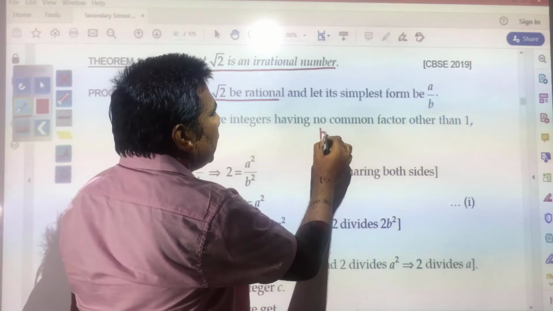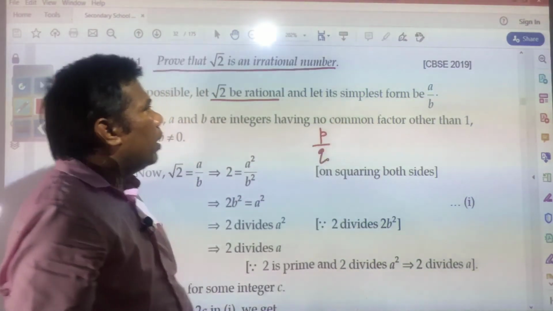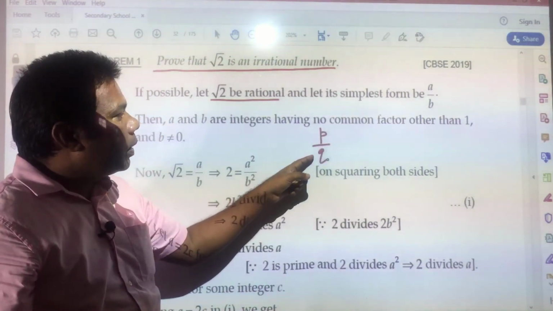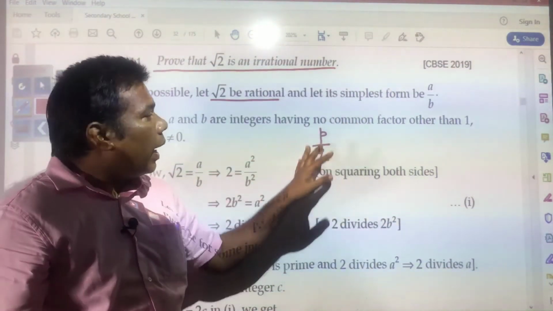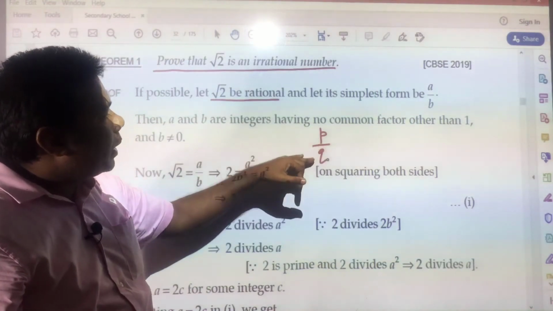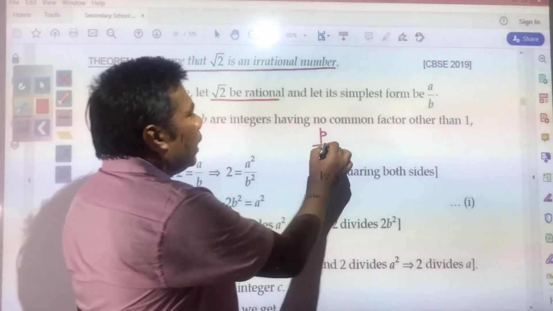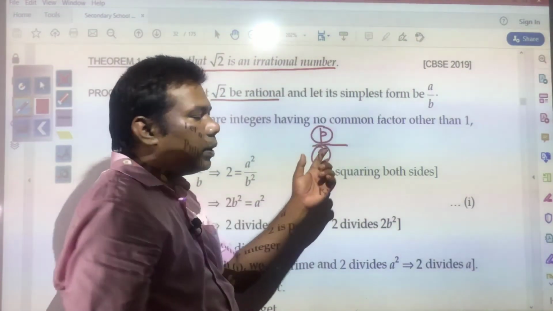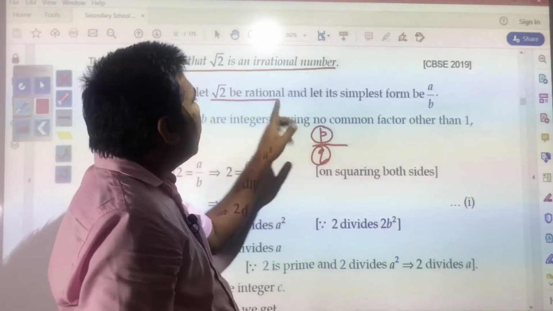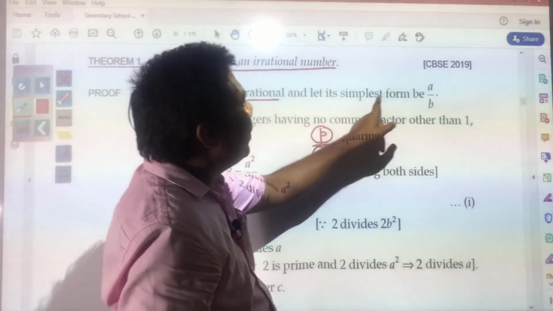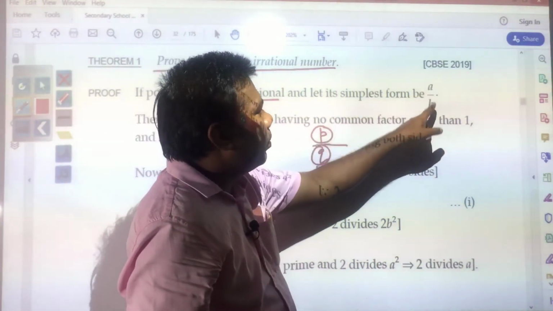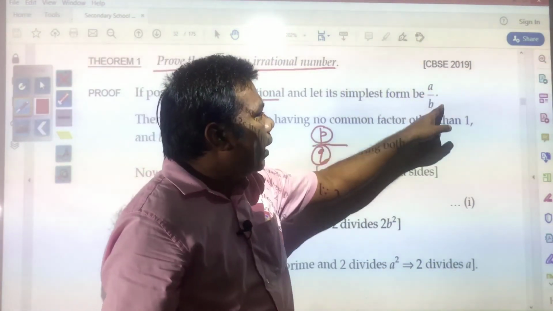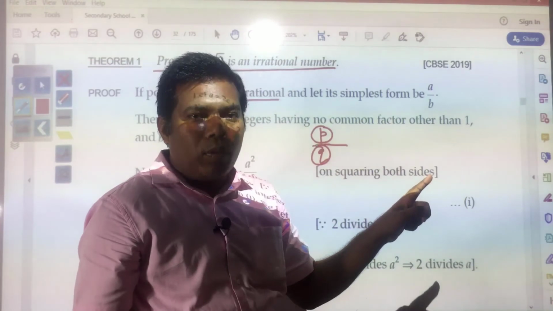it can be expressed in the form of P by Q. If this is a rational number, it can be expressed in the form of P by Q or A by B. And again, if it is expressed in the form of P by Q, it may happen that P and Q are composite numbers, but here we have assumed let its simplest form be A by B. Simplest form means these are co-primes, they do not have a common factor except 1.